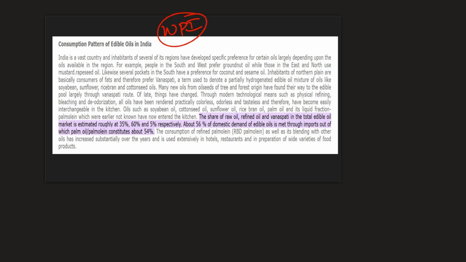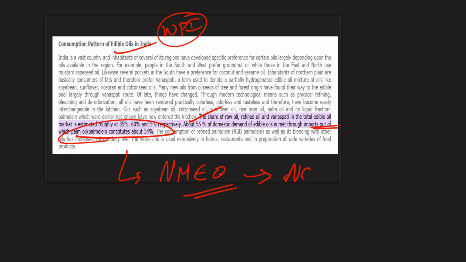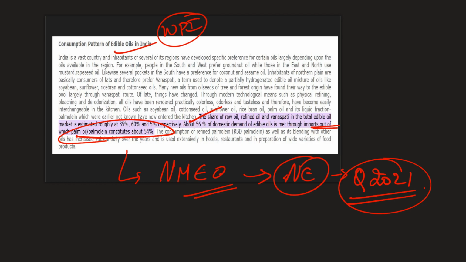Another reason for our WPI rise is edible oils, because we don't have enough production. Almost 56% of the demand for edible oils is met through imports, out of which palm oil constitutes about 54%. That is why the Prime Minister recently talked about the national mission on edible oils. The national mission on edible oils majorly wanted to focus on the northeast region for palm oil. It is in this context that in 2021 we had a question on palm as an exotic species. So the question's inspiration is the national mission on edible oils.